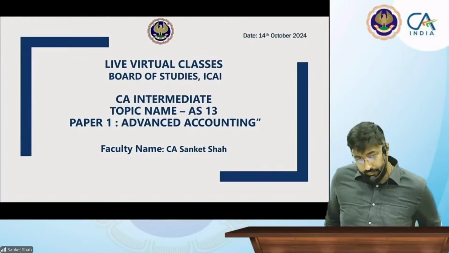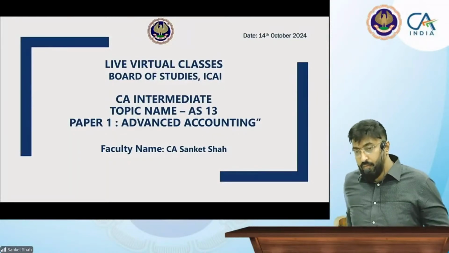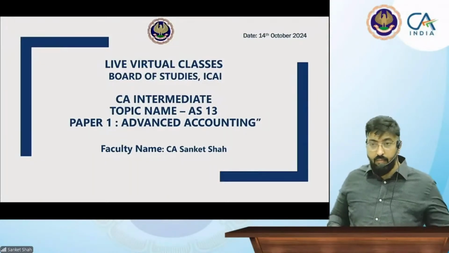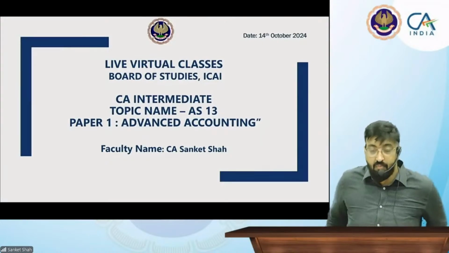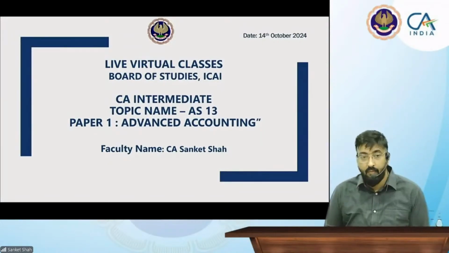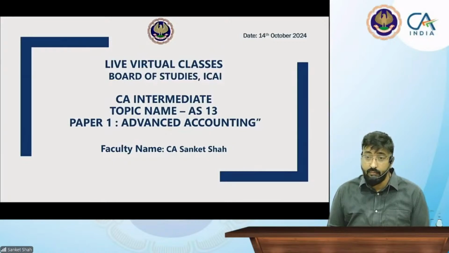AS15 is employee benefits. AS16 is borrowing costs. AS17 is segment reporting. AS18 is related party disclosures. AS19 is leases. AS20 is earnings per share. AS21 is consolidated financial statements. AS22 is accounting for taxes on income. AS23 is accounting for investments in associates in consolidated financial statements. AS24 is discontinuing operations. AS25 is interim financial reporting. AS26 is intangible assets. AS27 is financial reporting of interests in joint ventures. AS28 is impairment of assets. AS29 is provisions, contingent liabilities and contingent assets.